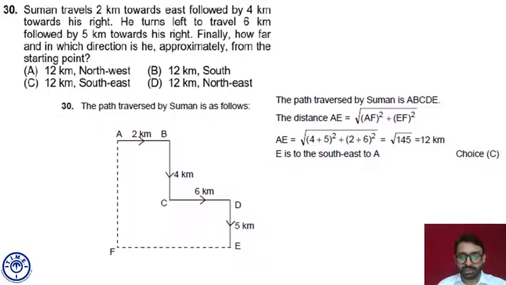This is okay. Let's move ahead. The difference in this question compared to the previous questions is that in the previous question it was asked in which direction he is facing now, and right now the question is asking in which direction he is from the starting point. So the direction of point E with respect to A we have to figure out. That is southeast. Let's move ahead.